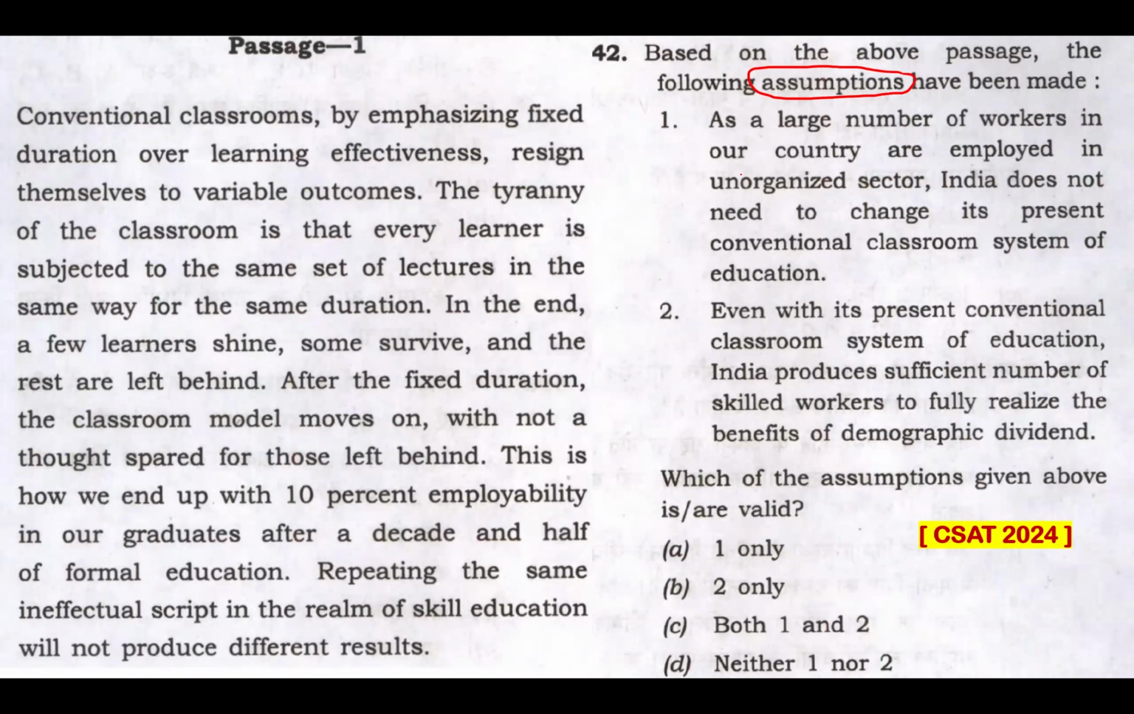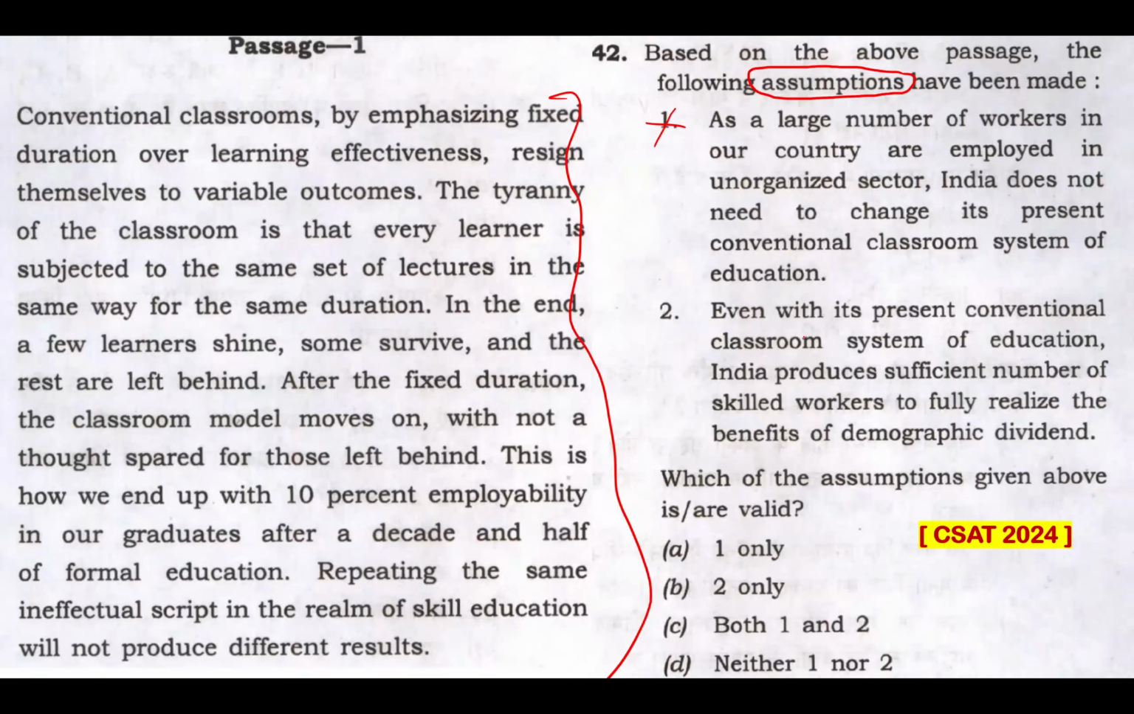Statement 1. As a large number of workers in our country are employed in unorganized sector, where does all this come from? India does not need to change its present conventional classroom system of education. Seriously? If India does not need to change its present conventional classroom system of education, then why did you tell all this? So this is not something that can be assumed from this passage. If this is the case, then why this passage? So this is an easy elimination.